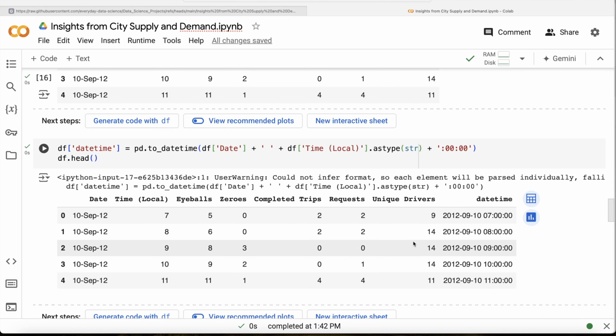Let me run this. So now you have a date time column, and you see you have a lot of these warnings, and obviously they look bad and not pretty when you are trying to work with Python notebooks. So one way to avoid these kind of warnings is to ignore them.